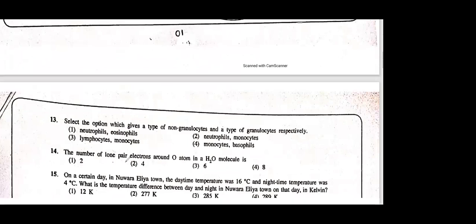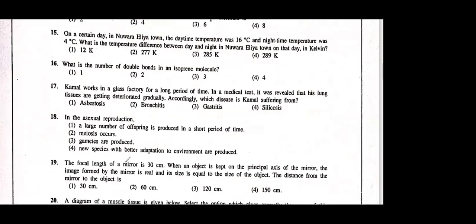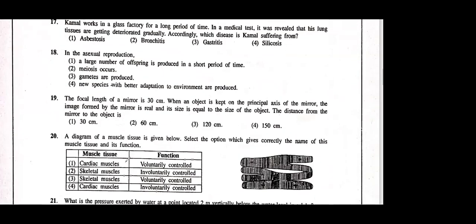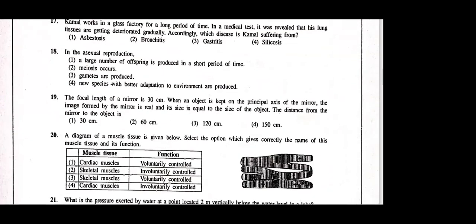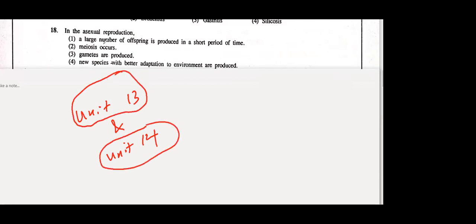Most of the papers give questions like this within the first 10. And next one you can see again, a reproduction lesson. That's why I'm telling you, out of your grade 10 biology lessons, the most important ones will be unit 13 and unit 14. Please pay more attention. In the O level paper they have asked more questions from these 2 lessons. Now this is the 4th MCQ I am discussing.